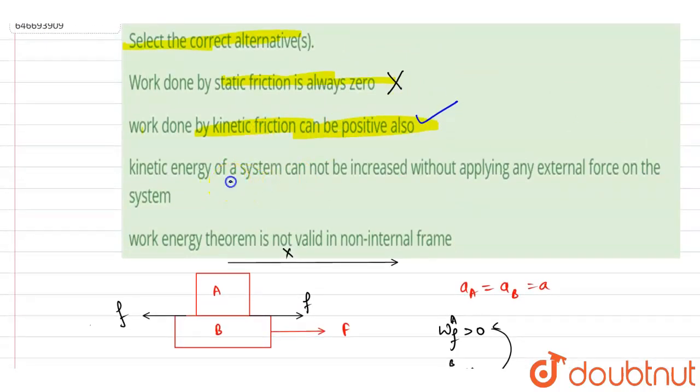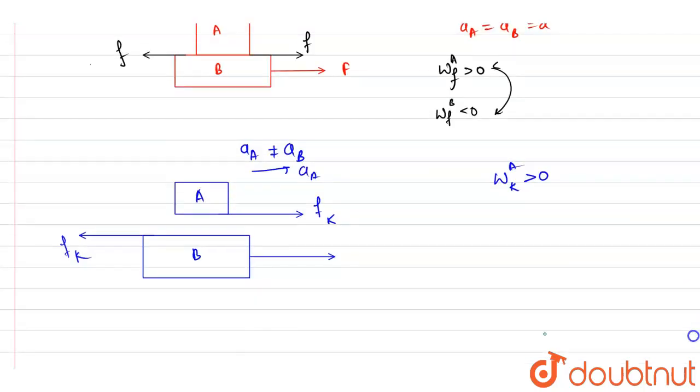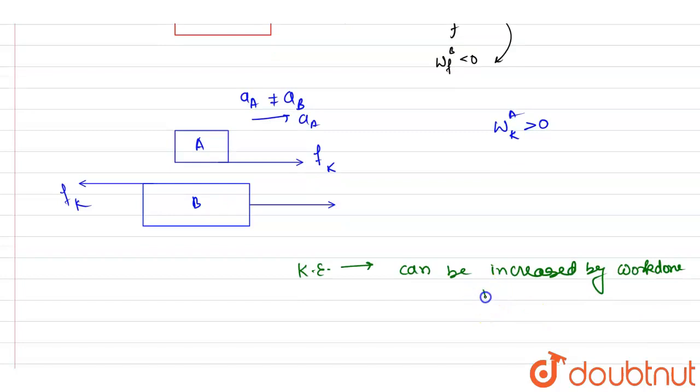Now moving ahead, the kinetic energy of a system cannot be increased without applying any external force. If you see here, the kinetic energy can be increased by internal forces as well. So the kinetic energy can be increased by work done by internal force.